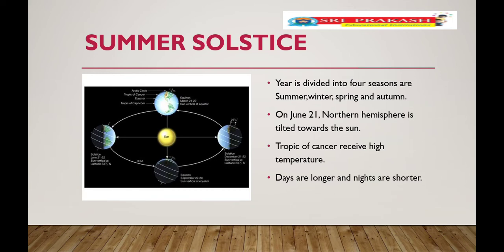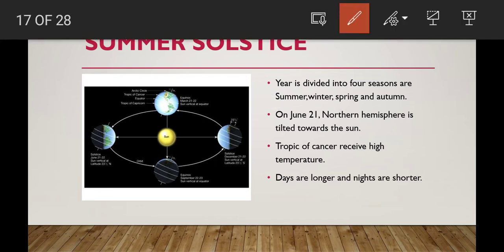What about the summer solstice? The year is divided into 4 seasons: summer, winter, spring, autumn. Just you see, children, it is very important. On June 21st, the northern hemisphere is tilted towards the sun.